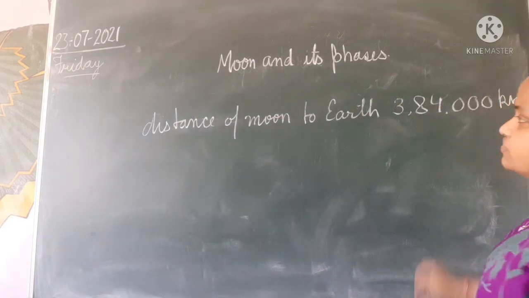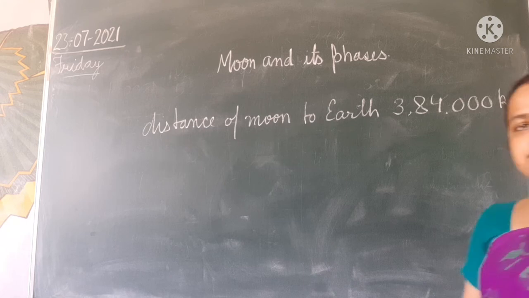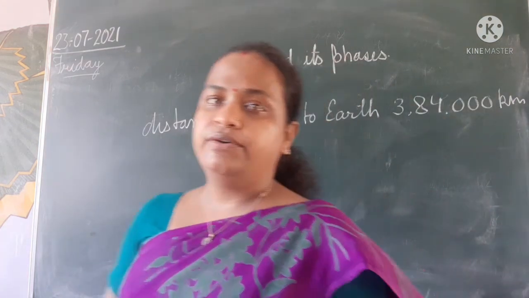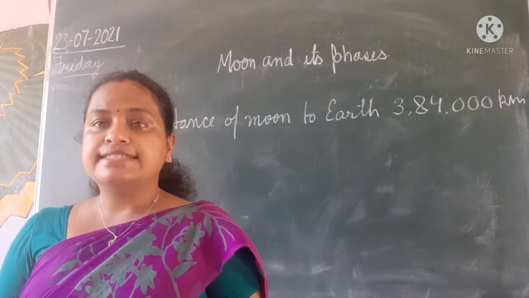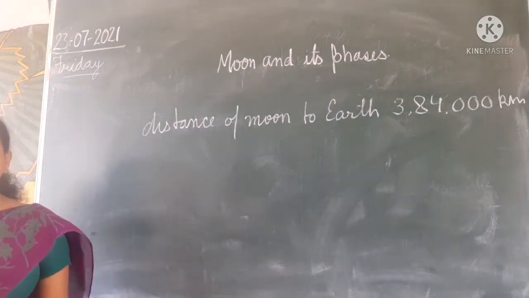What is the distance from moon to earth? It is 3,84,000 kilometers.